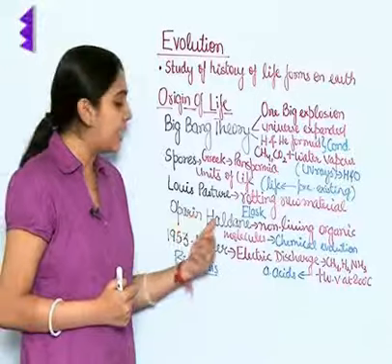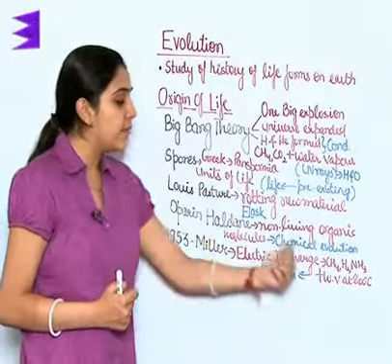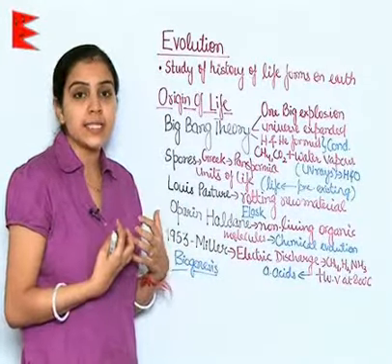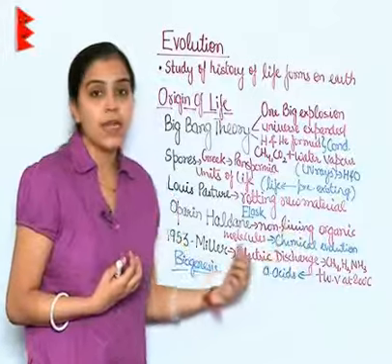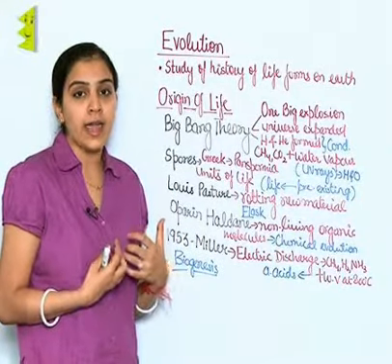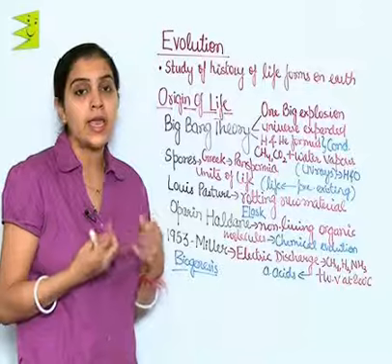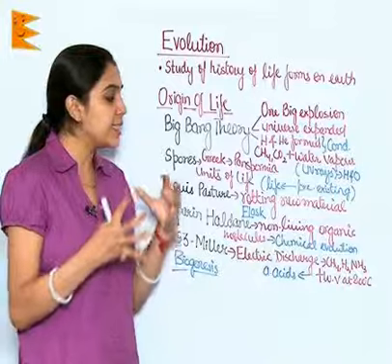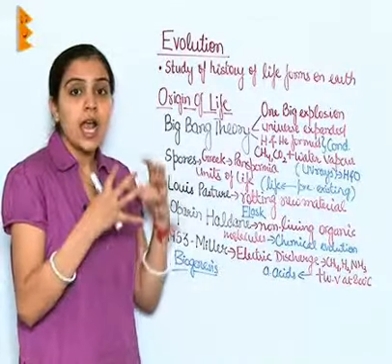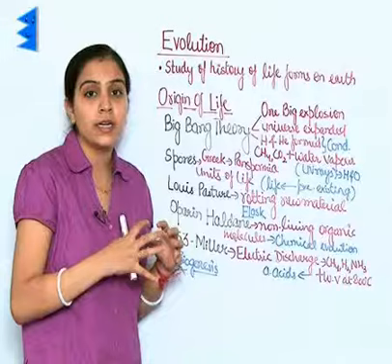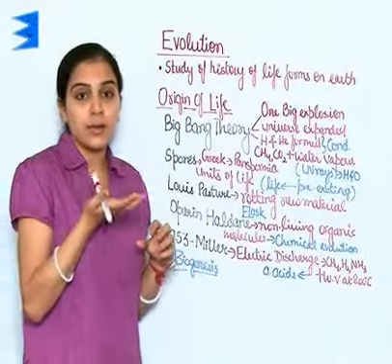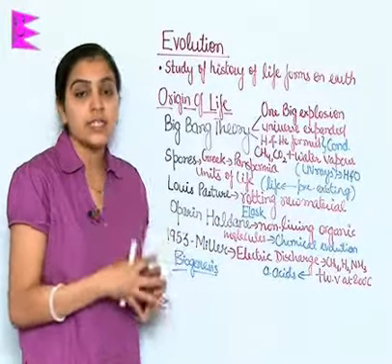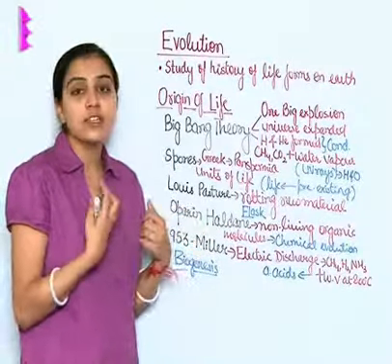Then, Oparin and Haldane gave us another theory which is chemical evolution. They believed that these living cells came from non-living organic molecules. As we know, at that time, the Earth's temperature was very high and continuous electric discharges were happening. So, these non-living organic molecules, upon the action of electric discharges as well as the high temperature, led to chemical reactions, biochemical reactions and formation of the first living cells.